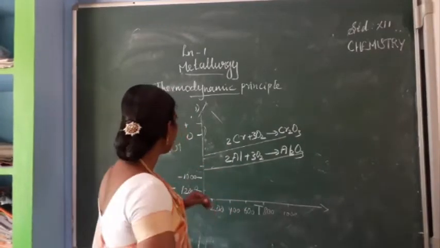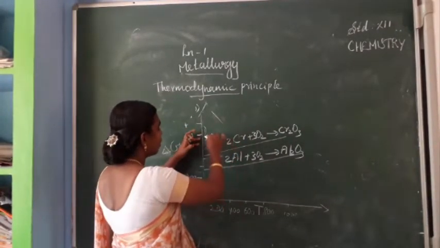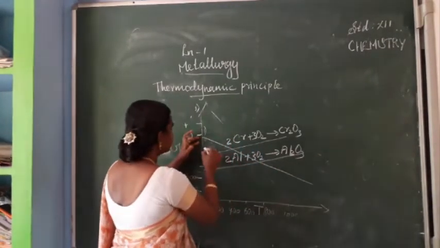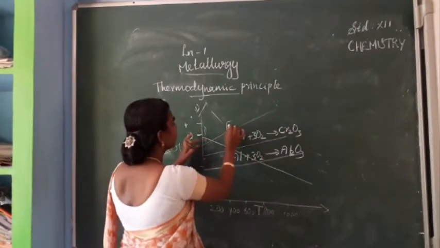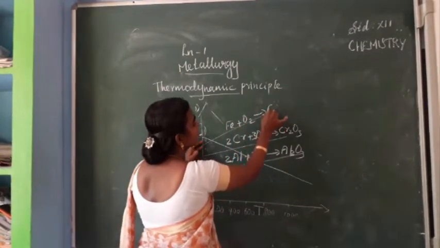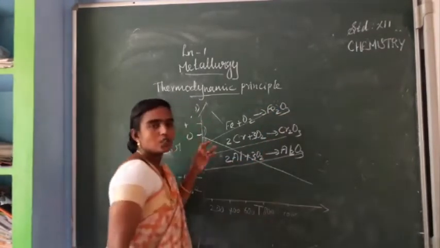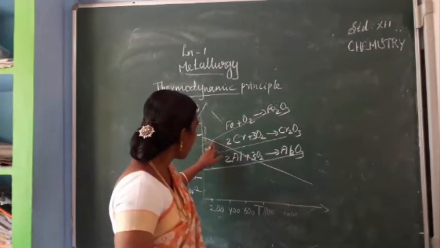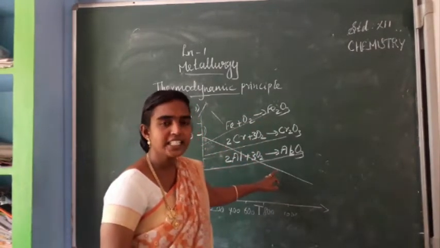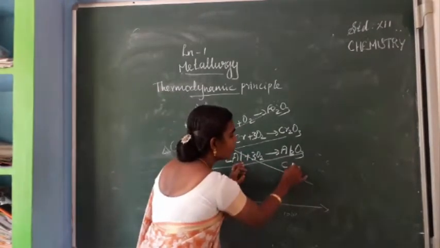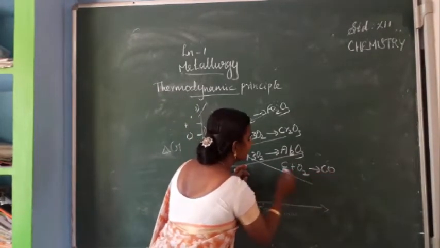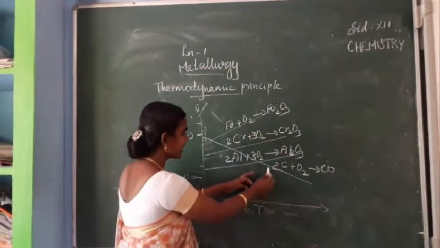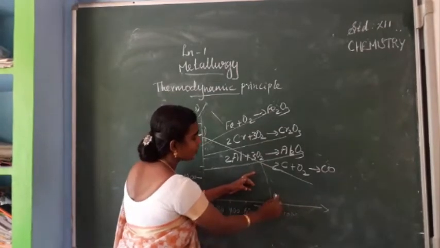When you are drawing this graph, the metal oxide formation lines are given, and these lines are cut by the carbon monoxide line at around 1000 Kelvin.